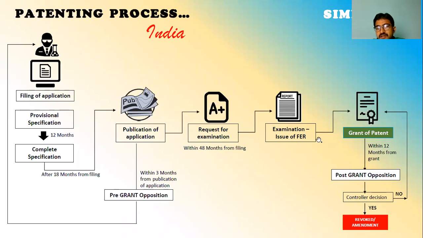Once you get the FER, they will give 6 months of time to answer it. Within these 6 months, you have to answer the FER. If the examiner is satisfied with your answers, then they immediately go for grant of patent. Again, if the examiners have any query, they will call for a video conference or a physical interaction. In the video conference, they will ask some questions for clarification, not like an interview. They ask how you justify this answer for this question. Like this, there will be a defense, and they are satisfied with your answer.